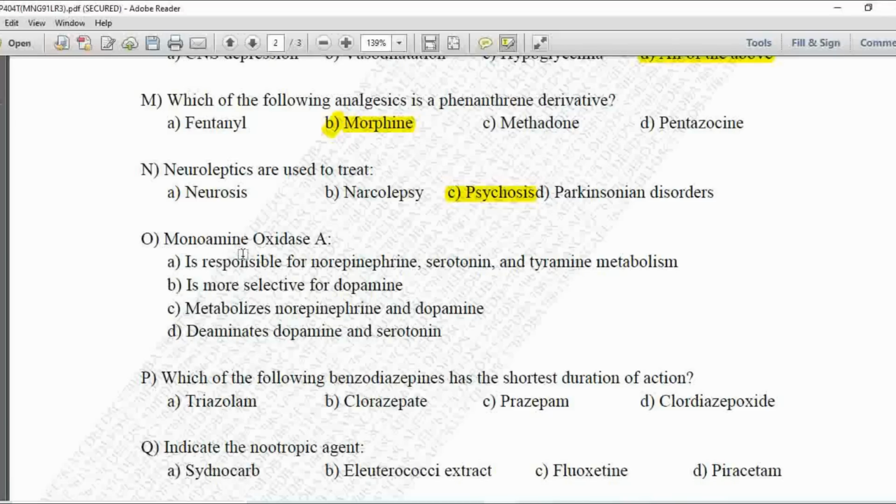Next MCQ, monoamine oxidase A. Option A is it is responsible for norepinephrine, serotonin, and tyramine metabolism. B is it is more selective for dopamine. C is metabolizes the norepinephrine and dopamine. D is deaminates dopamine and serotonin. So here monoamine oxidase A is responsible for norepinephrine, serotonin, and tyramine metabolism. So option A is correct.